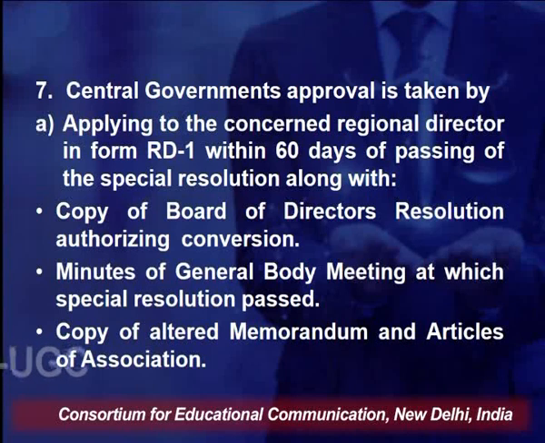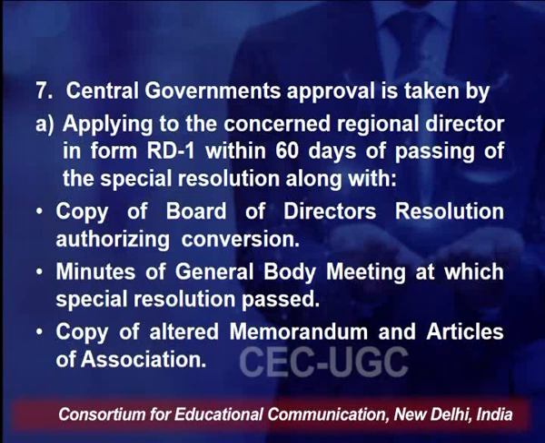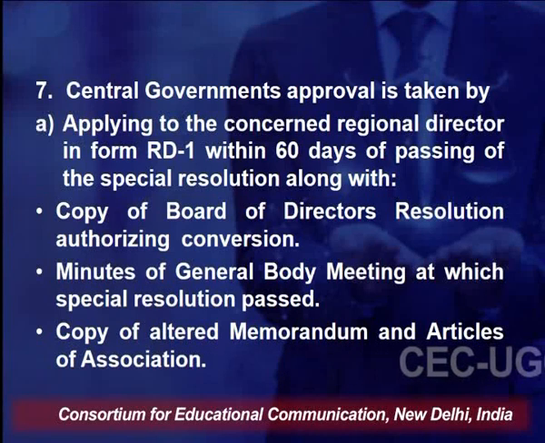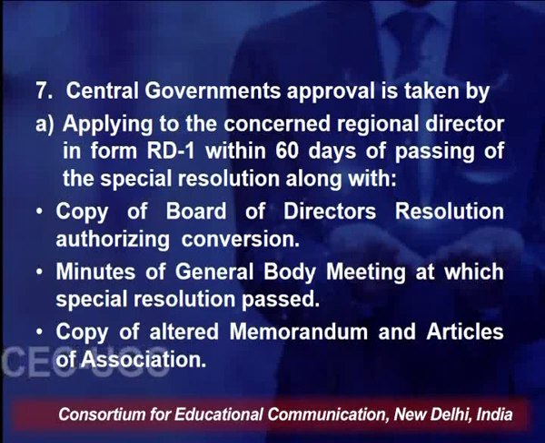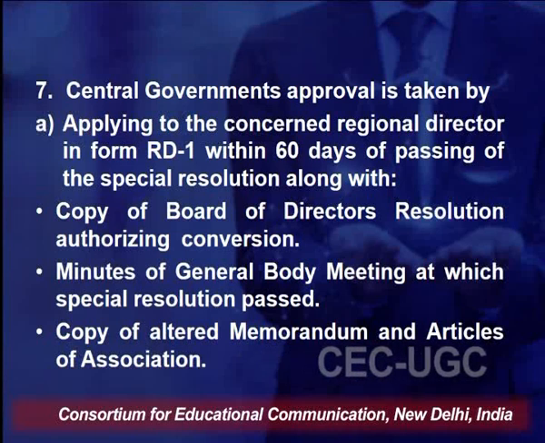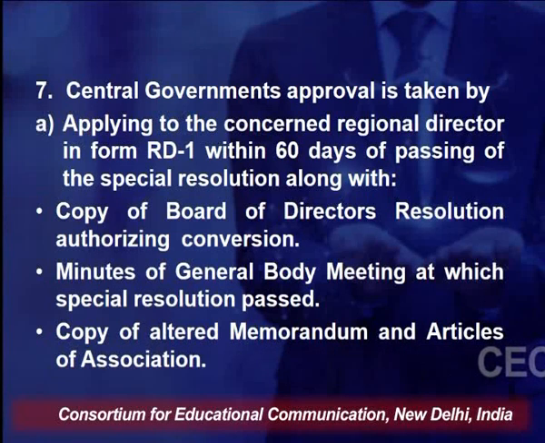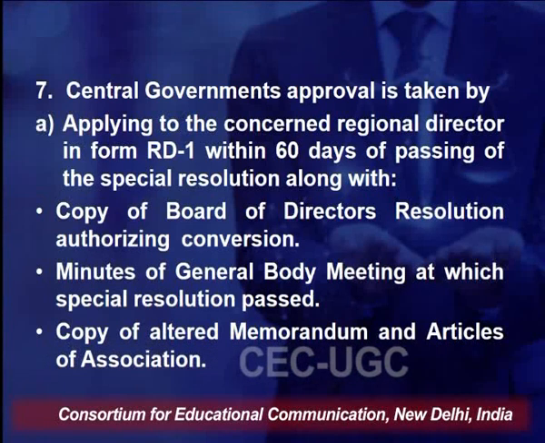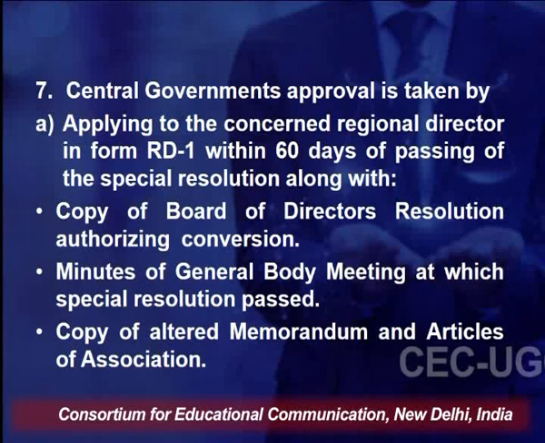Then the next is taking approval of the central government. Now, approval of the central government is also to be taken. The approval of the central government comes through the regional director. So, applying to the concerned regional director in form RD1 within 60 days of passing a special resolution by the company is the next step. And along with the form RD1, certain other documents have to be filed with the regional director.